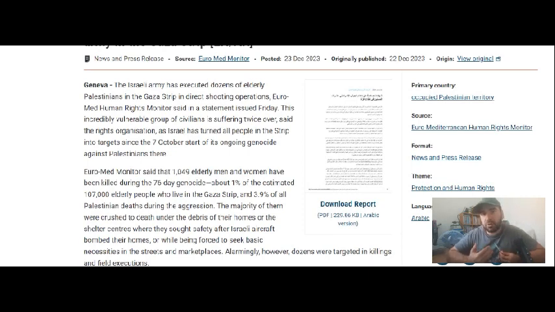But even before looking at the report, which is a very important thing, I need to look at who published this report. So looking at the report, I can see that this is the Euromed Human Rights Monitor. This is the name of the source, the people who really did the report and published their findings. So the first thing I need to do is to look at this Euromed Human Rights Monitor, which just by the name seems like something based in Europe, something that is only concerned with human rights. So the next thing I'm going to do is to search for them.